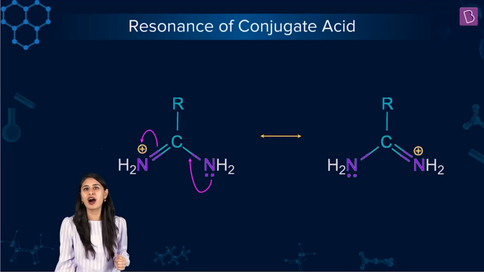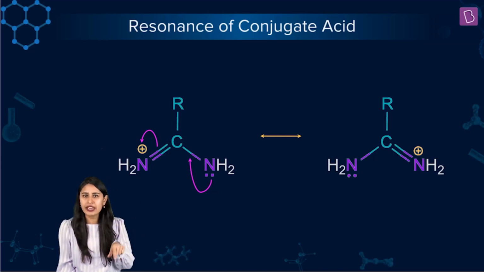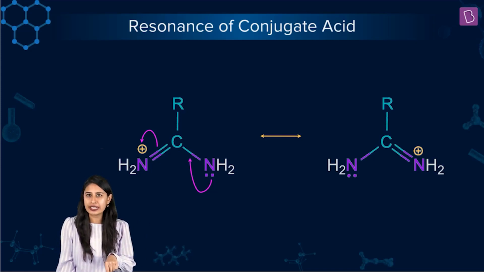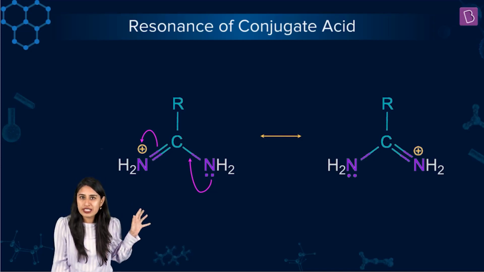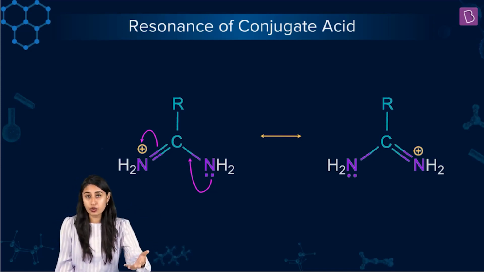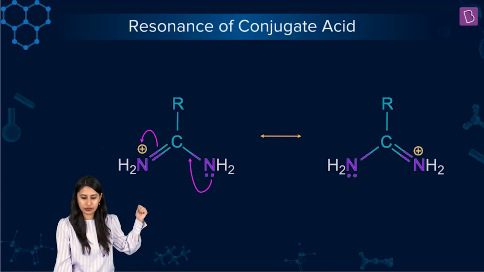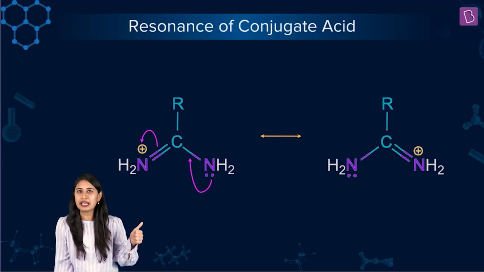Let's chant the Maha Mantra yet again. Weaker the conjugate acid, and the reason for the weakness of the conjugate acid here is the equivalent resonating structure, which is stabilizing the positive charge out here because of the two equivalent resonating structures that you see. So making the amidine system very basic.